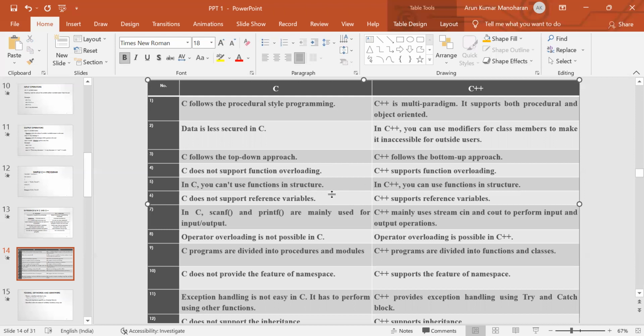The C language does not support the reference variable concept, whereas C++ supports it. A reference variable is an alternative name or alias name for an already defined variable. In C language, we use the scanf and printf functions for reading the input and displaying the output. Whereas in C++, we use the cin object to read the input and the cout object to display the output.